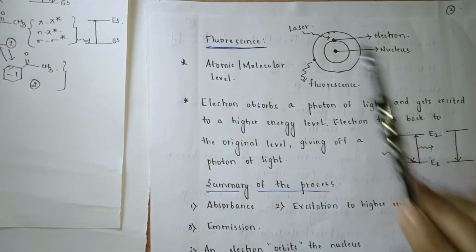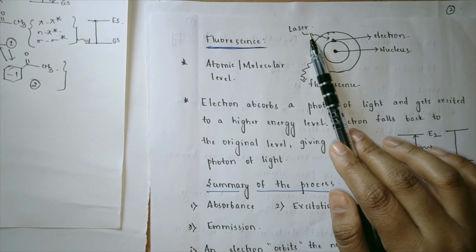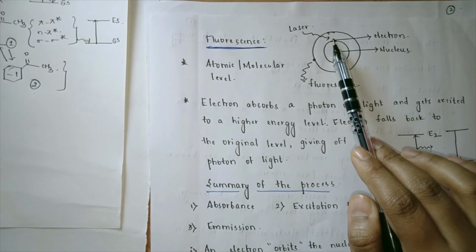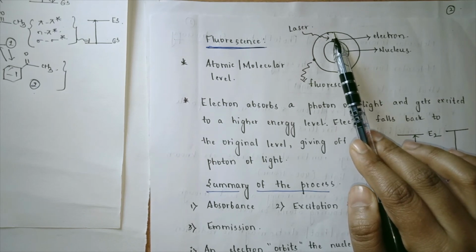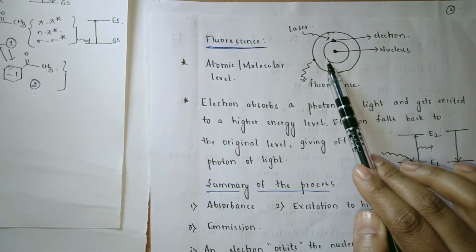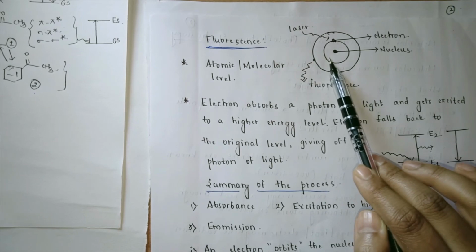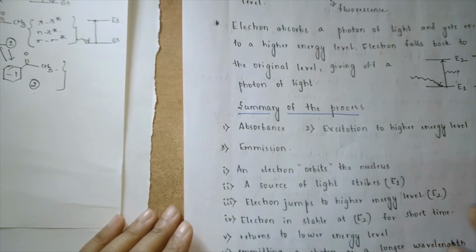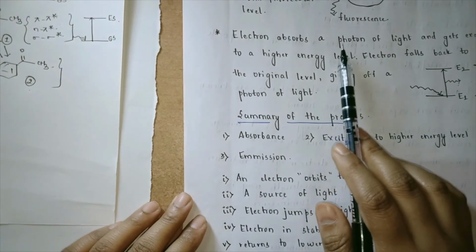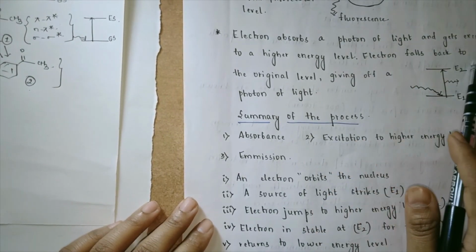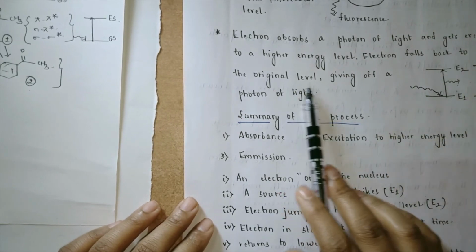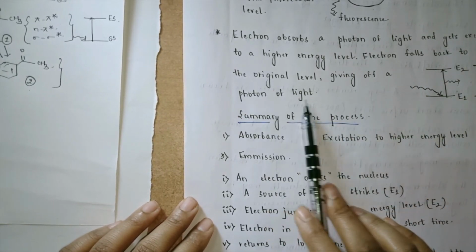Now as the laser hits the system, this electron moves to a higher excited state, and once it moves back to the lower ground state, we get fluorescence. Now we can observe here that the electron absorbs a photon of light and gets excited to a higher energy level. The electron falls back to the original level, giving off a photon of light.